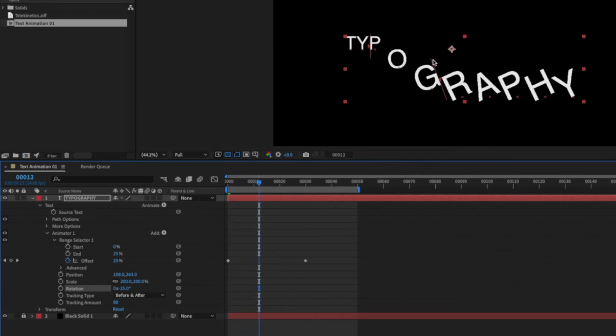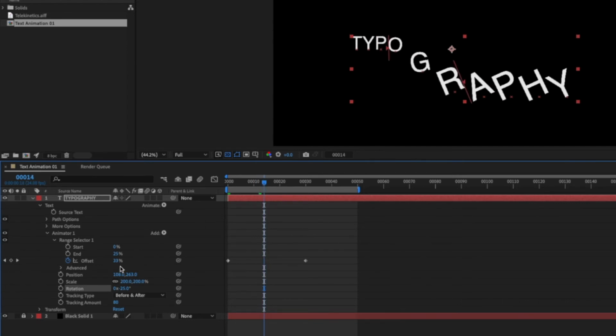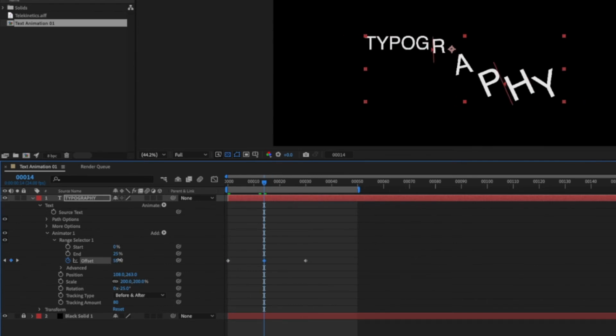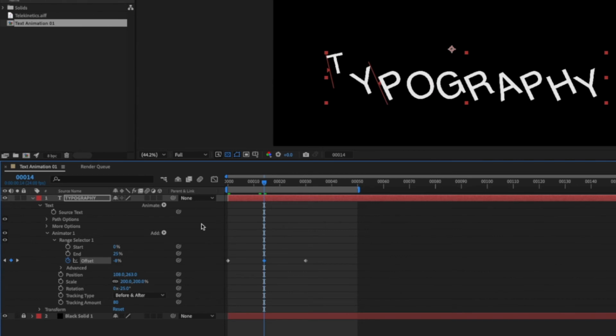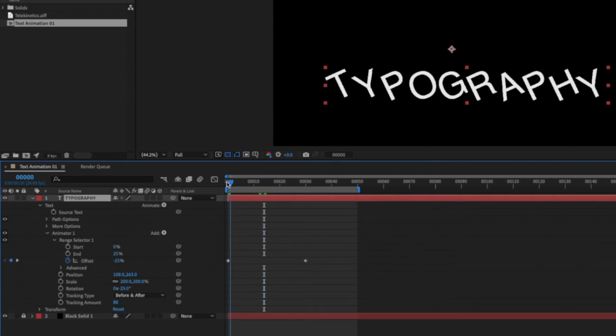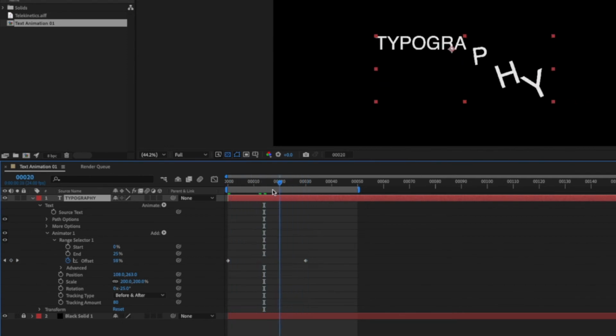Now keep in mind that this red line that is right now between the G and the R is the offset that is traveling through the keyframe in here. If I were to move this offset right now, notice that that line becomes in a different location, and of course it adds another keyframe. That's not what I want to do, so I select that keyframe and I just delete it. So now it goes back to how it was.